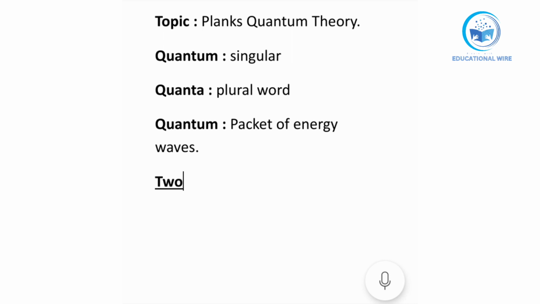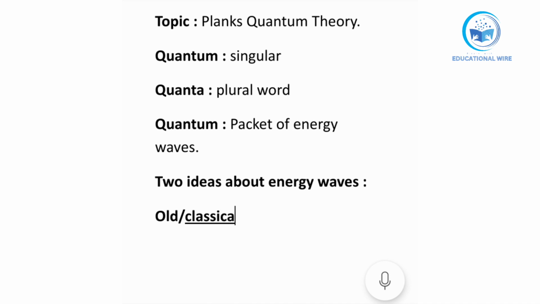So we will discuss the two ideas about energy waves. The two ideas of energy wave: the first one is called the old, or you can say classical idea.